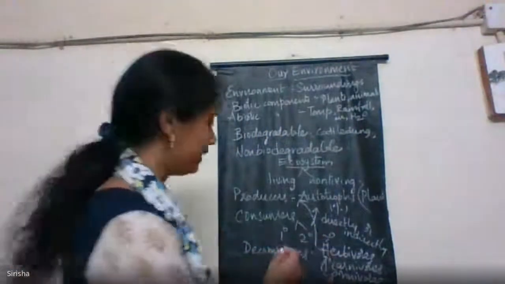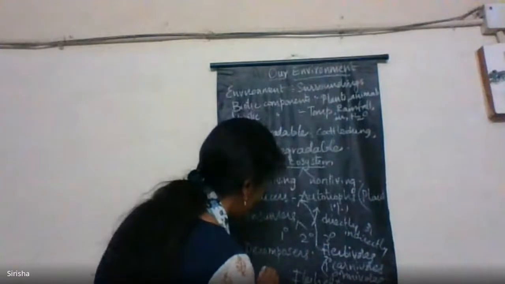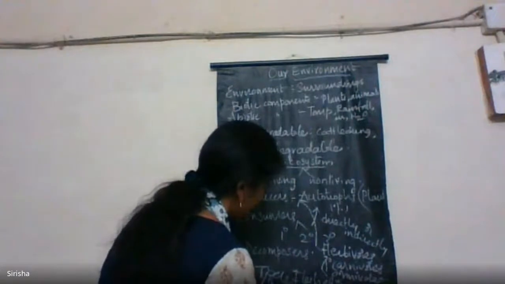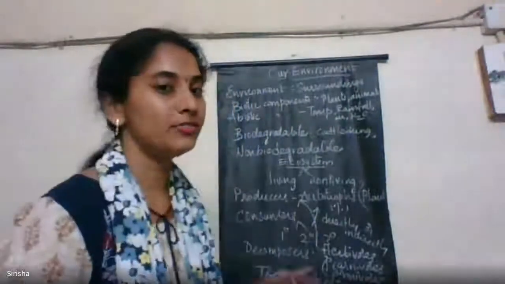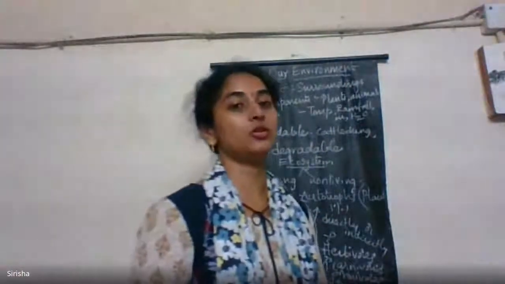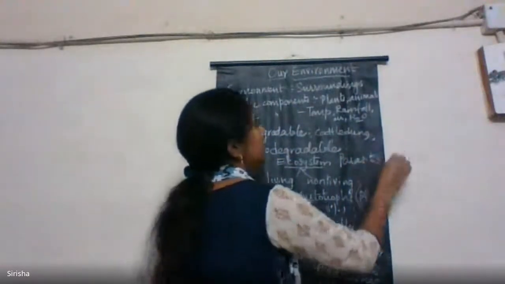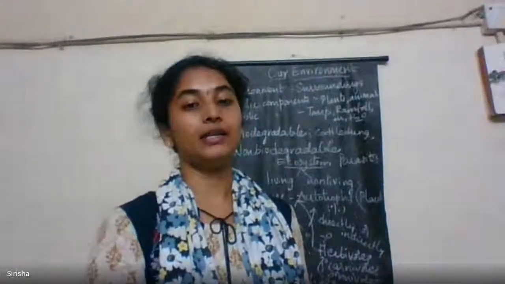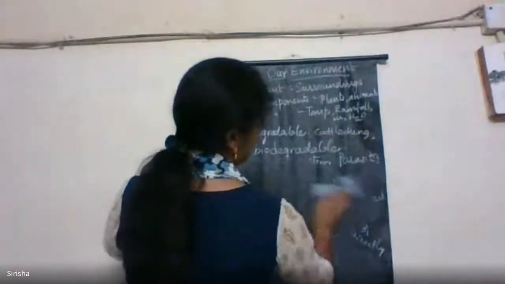Tertiary consumers are nothing but flesh eaters. For example, tigers, lions, wolves, all these are called carnivores. So these are the different types of consumers. And one more type of consumer is also present. They are called parasites. These parasites are disease-causing agents. They depend on living organisms, any living organisms, and they attain food material from them and cause disease. So these are the parasites.